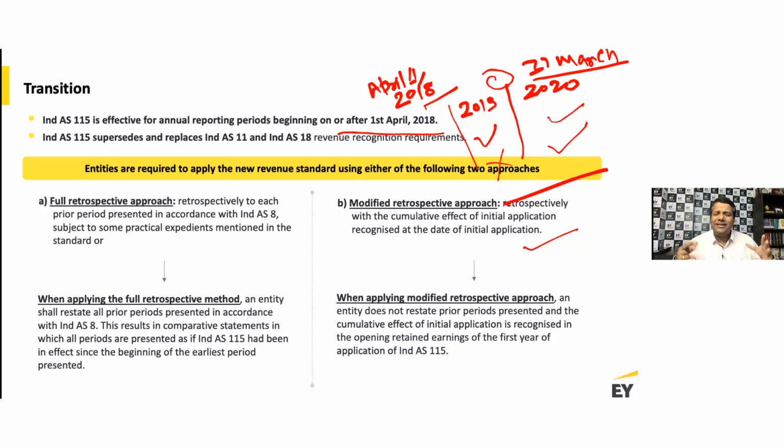Now, why are the transition rules generally important? If you don't have a transition rule, then you end up following the principles laid out in Ind AS 8. And what does that mean? That if there's any change in accounting policy, Ind AS 8 suggests that you are mandatorily required to do it on a retrospective basis. So that means all the periods presented in the financial statements are required to be on the same basis. Yeah. So that was the set of transition rules.